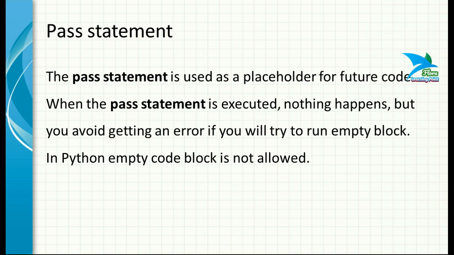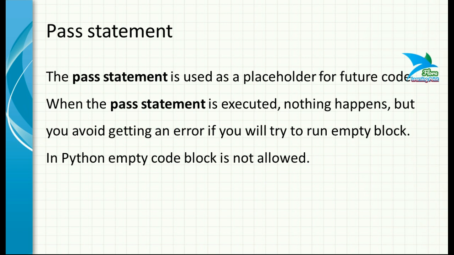The pass statement is used as a placeholder for future code. When the pass statement is executed, nothing happens, but you avoid getting an error if you try to run an empty code block. In Python, an empty code block is not allowed. It means if you try to run an empty code block, Python will generate an error.